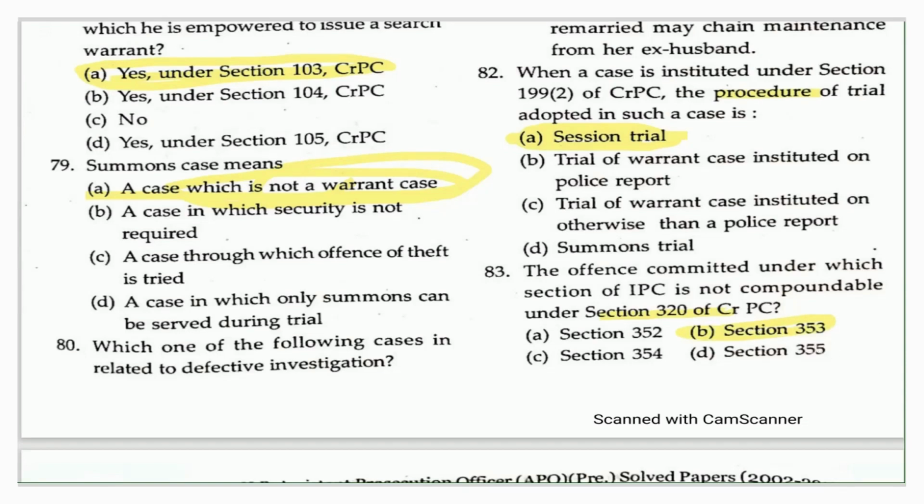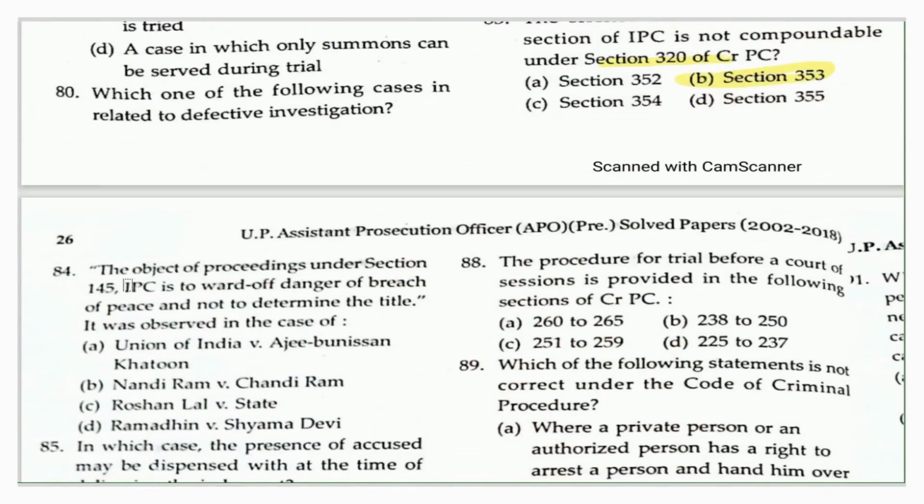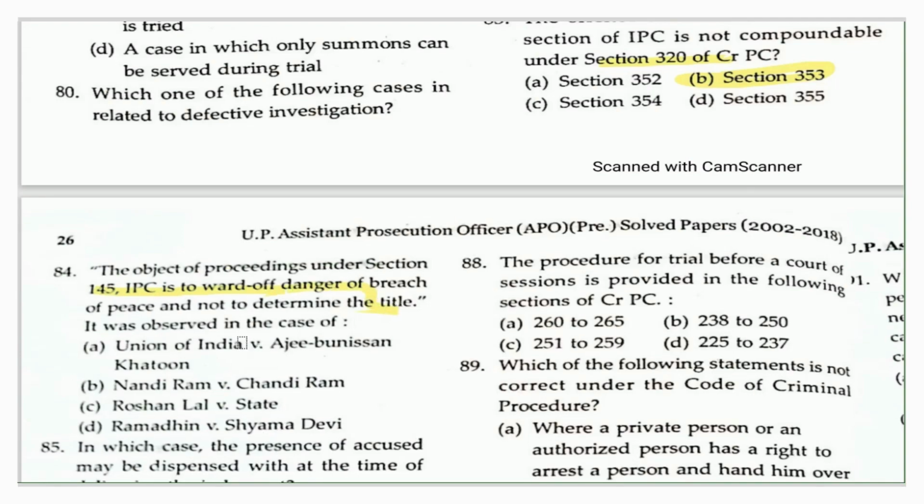Now come to the next question. The question is: the object of proceeding under section 145 is to ward off danger of breach of peace and not to determine the title. It was observed in which case? So under section 145, it is about the maintenance of peace, not to determine the title. That means a land dispute is here. So what is the right answer here? The right answer is Union of India versus Ajibensanian Khatun.